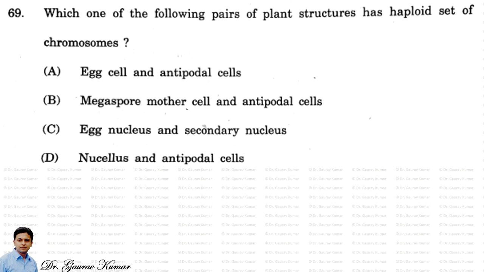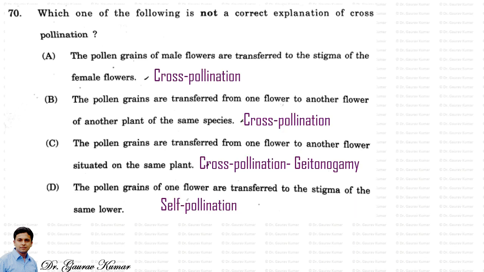Next question. Which one of the following pairs of plant structures has a haploid set of chromosomes? So this is a very common question. We know that out of these options, the egg cell and antipodal cell, present in the ovule, have a haploid set of chromosomes.